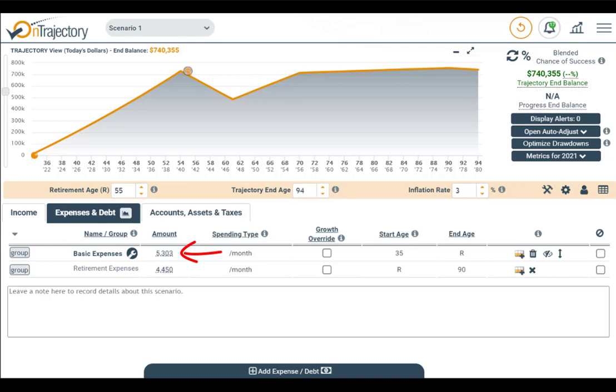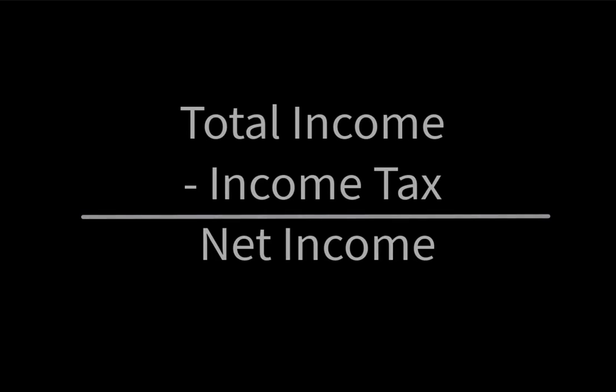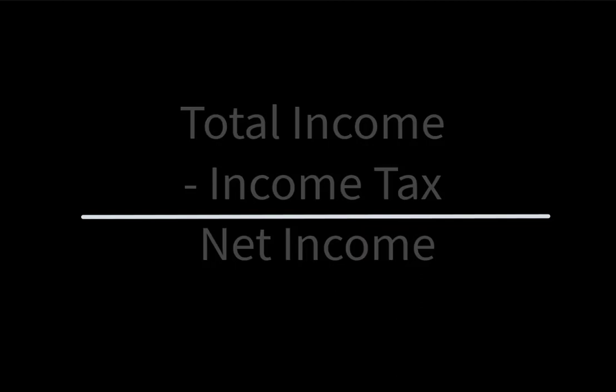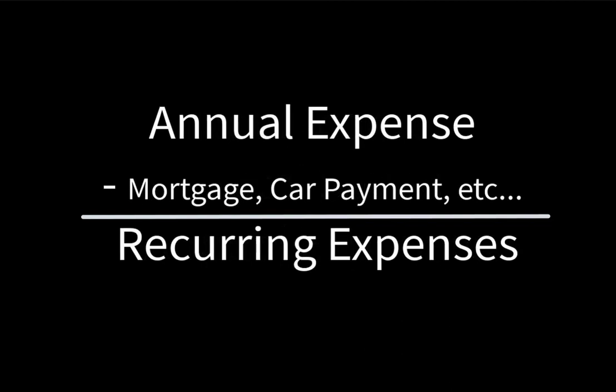In OnTrajectory, we let you know what you're able to save in any given year based on your income and expenses, meaning you don't have to figure out what am I going to be able to save in 5 or 10 years. A simple way to come up with your expenses is to take a look at your last tax form. Look at your total income and subtract your income tax. This is your net income. Net really just means how much did I actually make. Subtract from that number whatever you were able to save during the year. The remaining number is your expenses. From there, simply subtract out non-recurring expenses, like a mortgage, to come up with your recurring expenses.